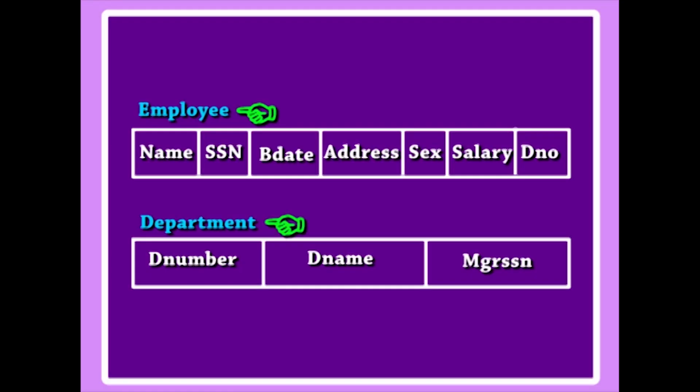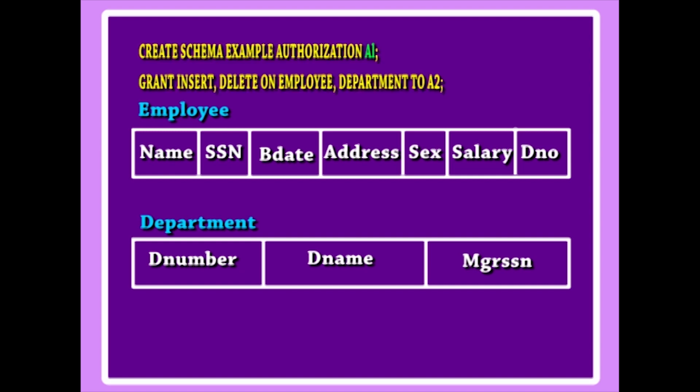To continue our example, suppose that A1 creates 2 base tables, employee and department, as shown in the figure. A1 is then the owner of those 2 relations and hence has all the relation privileges on each of them. Next, suppose that account A1 wants to grant to account A2 the privilege to insert and delete tuples in both of these relations. However, A1 does not want A2 to be able to propagate these privileges to additional accounts. A1 can issue the command grant insert, delete on employee, department to A2.